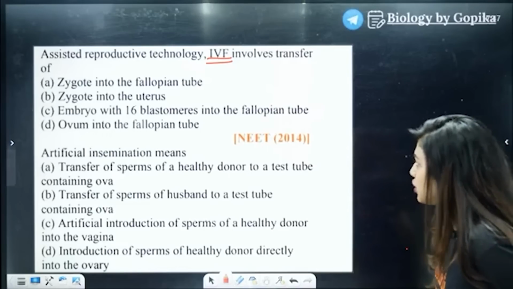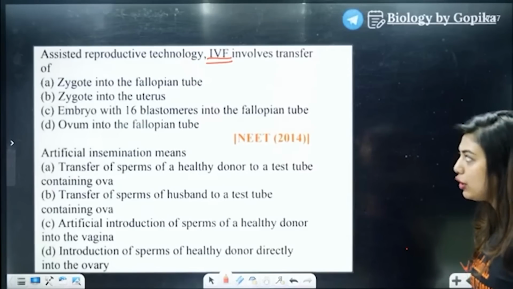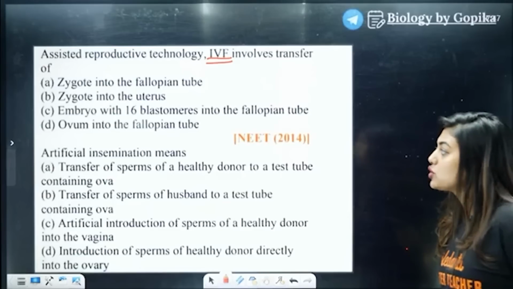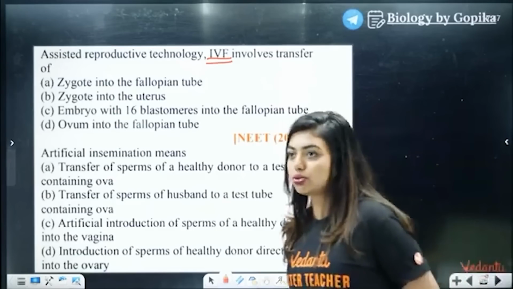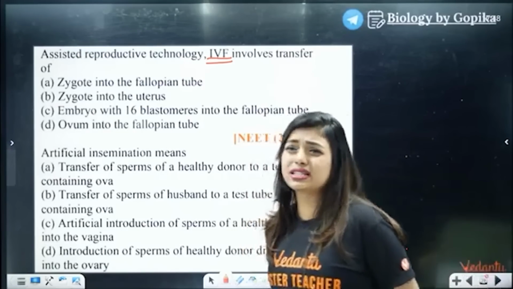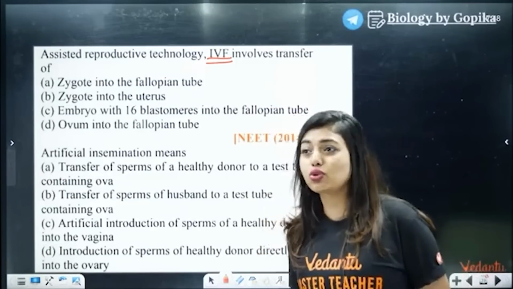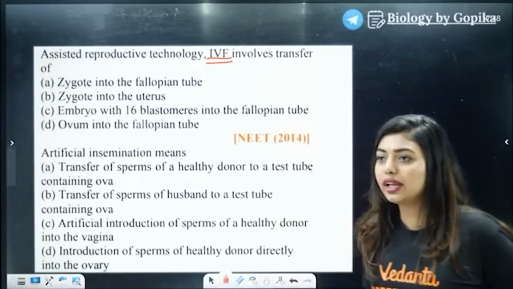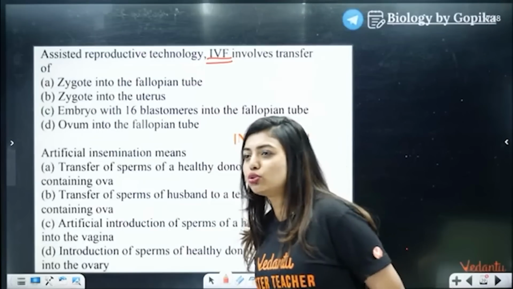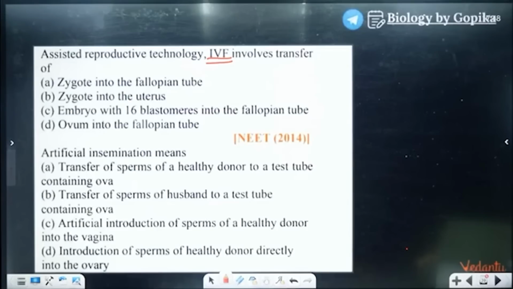Assisted reproductive technology, IVF, involves transfer of zygote into the fallopian tube. So, you know, ZIFT is there. You have learned about GIFT. So you should think that way and tell. Don't just tell an answer because someone else is telling. And also, ZIFT full form itself is zygote intrafallopian transfer. So don't say uterus randomly. Okay, yes. I can see hardly any right answers. Manu, Usha, Sanki. Yes, very few correct answers I can see.